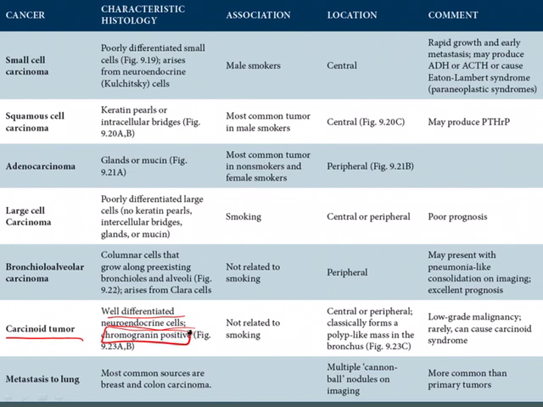So just as a reminder, this is the second type of neuroendocrine tumor that we've talked about. Remember that small cell carcinoma was a poorly differentiated neuroendocrine tumor, and that carcinoid tumor is a well-differentiated neuroendocrine tumor. And both would be chromogranin positive. Now carcinoid tumors are not related to smoking.